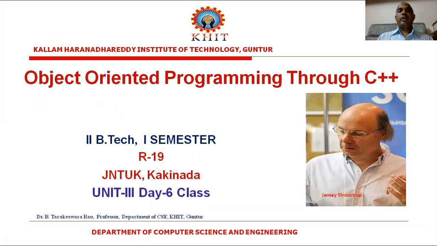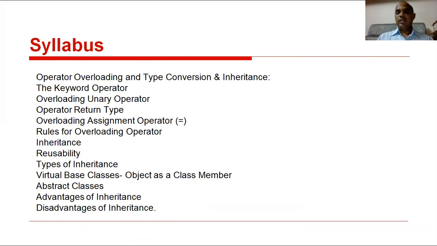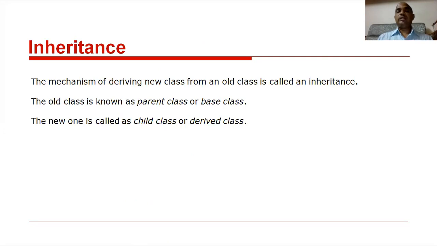Yesterday I gave the definition of inheritance and explained the types of inheritance. Today, we look at what inheritance is and what access specifiers are available in inheritance. Simply, the mechanism of deriving a new class from an old class is called inheritance.